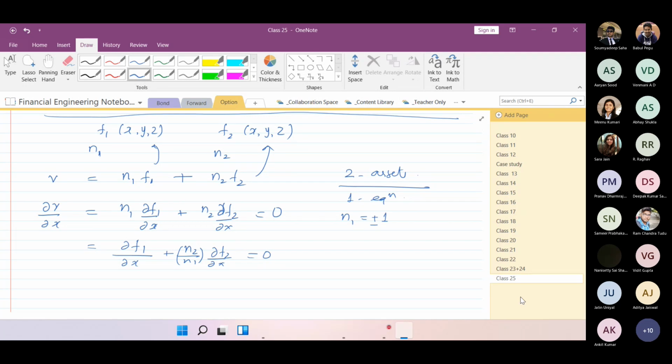Yes, sir. Soumyadeep, Mridupan, Raghav. Sir, could you repeat once more? Right. So which part is not clear to you? Is this okay? Yeah, that part is clear after that.